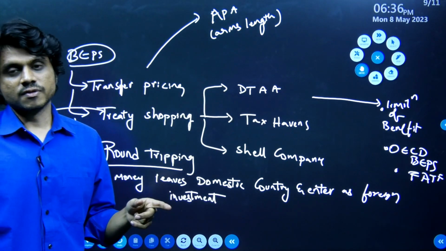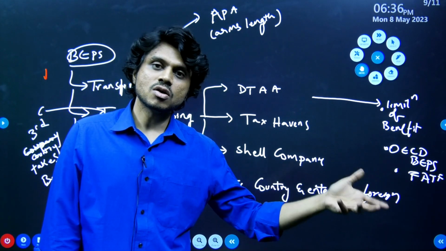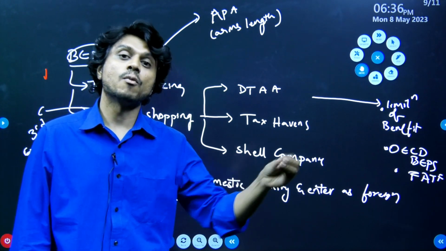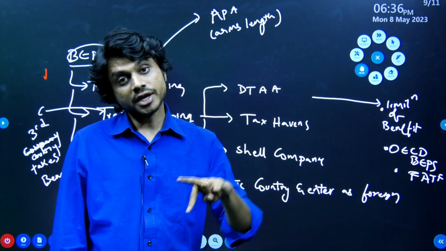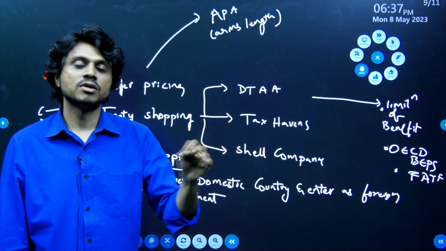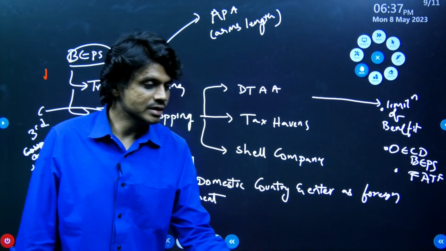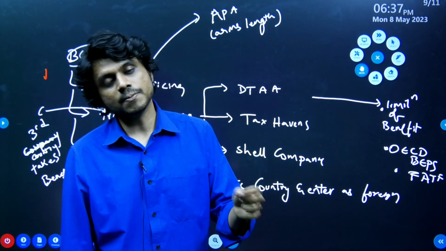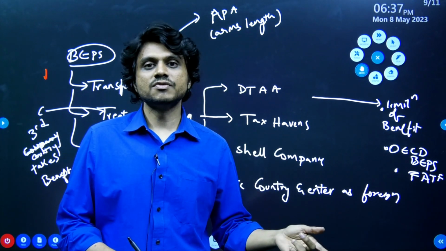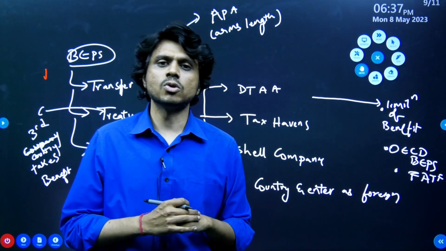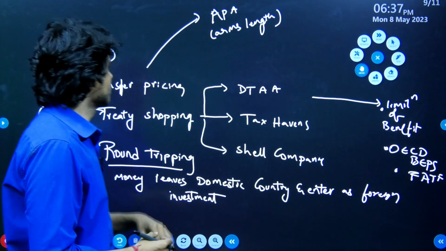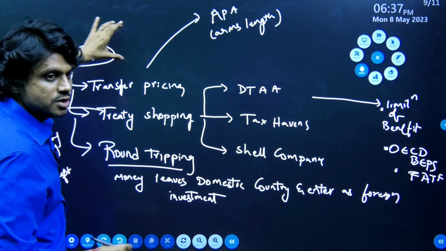There could be two things. One, they might be doing something illegal, or they might be using loopholes to avoid the tax. So there can be money laundering type of activity in this, such as round tripping, where the black money is finally round tripped and comes back to your own nation as white money, which is an illegal activity, or they can use legal loopholes to avoid the payment of tax. We will see this. I hope you understood what is base erosion and profit shifting.